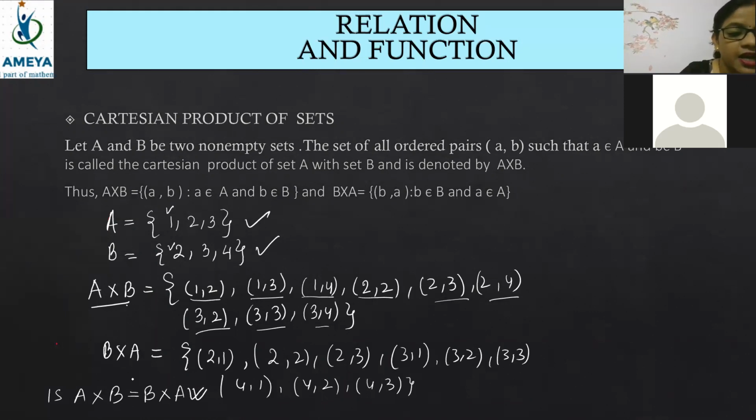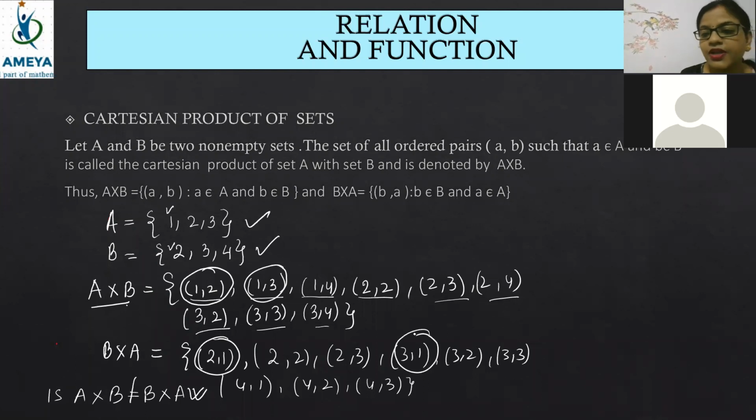No. Very good, Vishiga. A cross B cannot be equal to B cross A, because if you see here, the first element is 1 comma 2. Harish is also telling no. Very good. Shyam is telling no. So 1 comma 2 cannot be equal to 2 comma 1, and 1 comma 3 cannot be equal to 3 comma 1. Some elements can match, but all cannot match. So we cannot write A cross B is equal to B cross A. This statement itself is not correct.